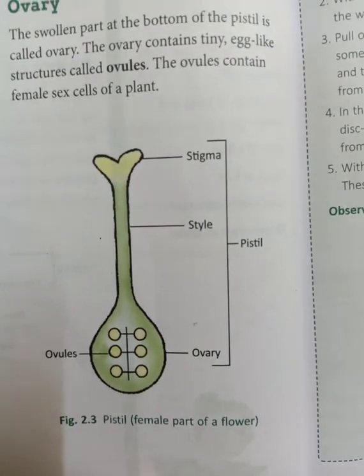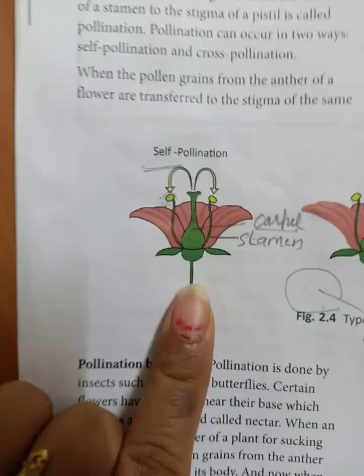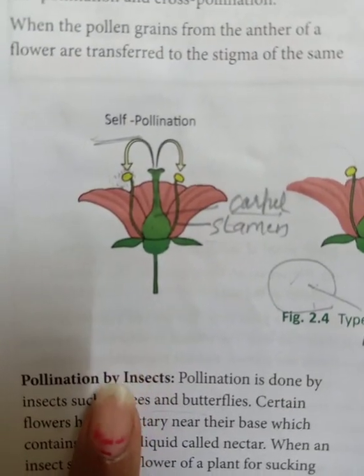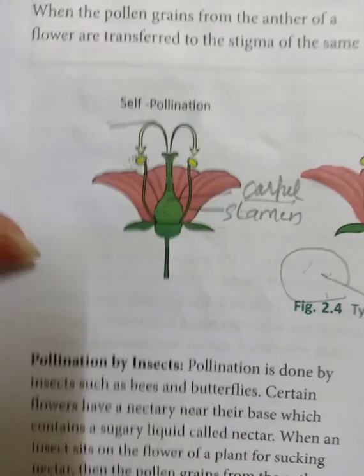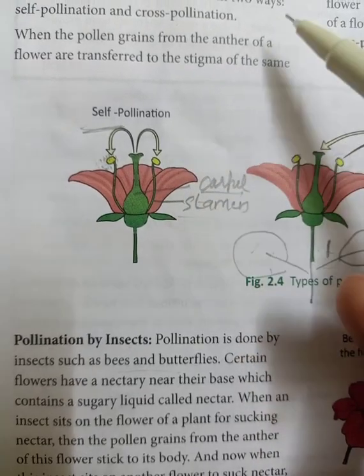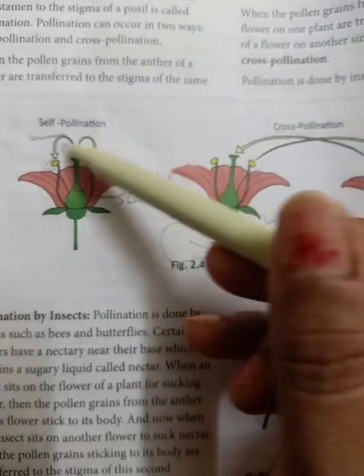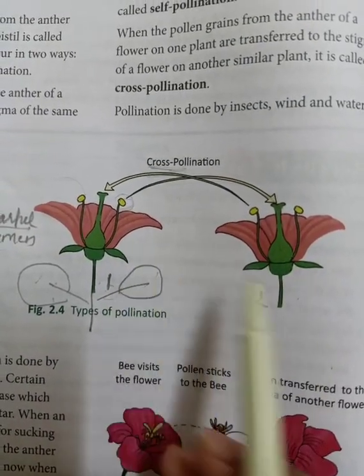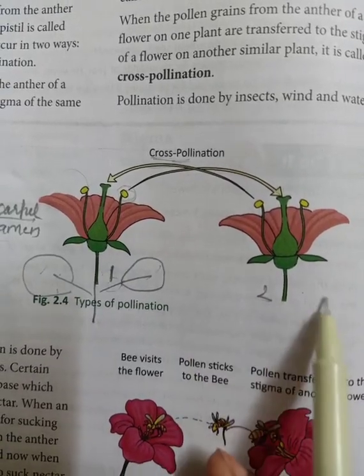After that we have studied pollination, how pollination occurs in plants. We have discussed that the transfer of pollen grains from the anther of the stamen to the carpel is called pollination. If it is happening in the same flower, it is called self-pollination, and if it is happening in different flowers, then it is called cross-pollination.